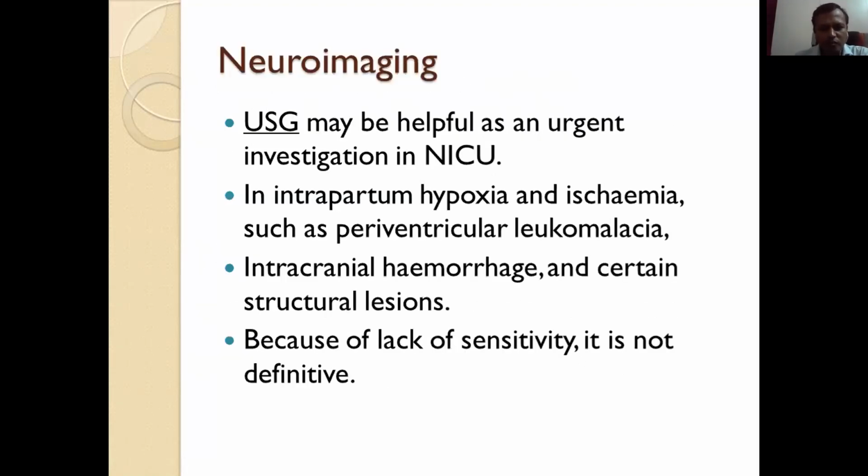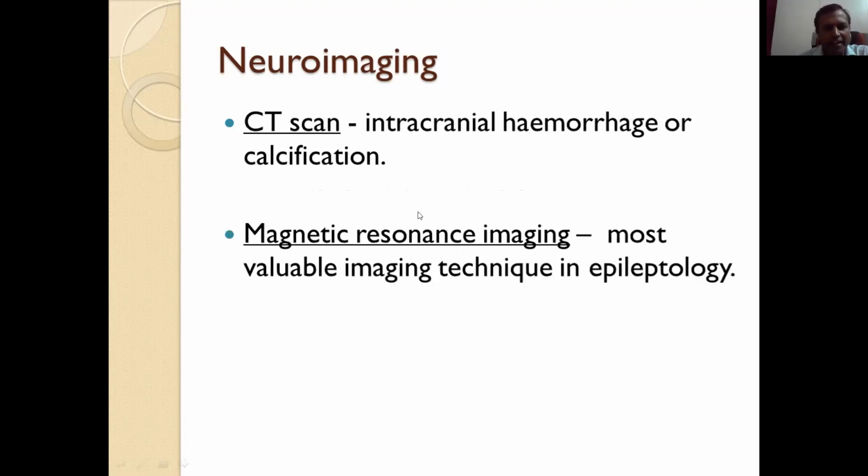Then comes neuroimaging. First is ultrasonography. It may be helpful as an urgent investigation in the NICU. Like in intrapartum hypoxia ischemia, it can show PVL. It can show intracranial hemorrhage and certain structural lesions, but because of lack of sensitivity, it is not definitive. Next investigation is CT scan. If we suspect intracranial hemorrhage or calcification, do CT scan.